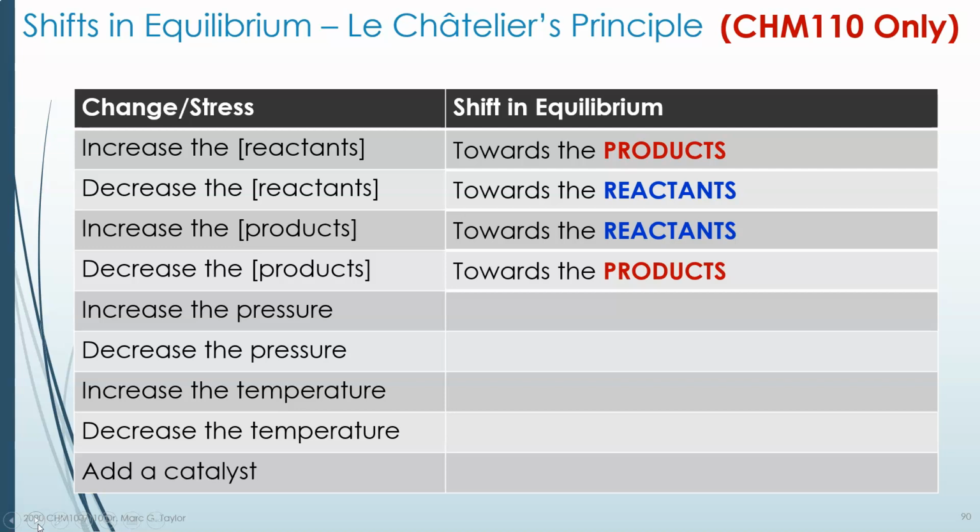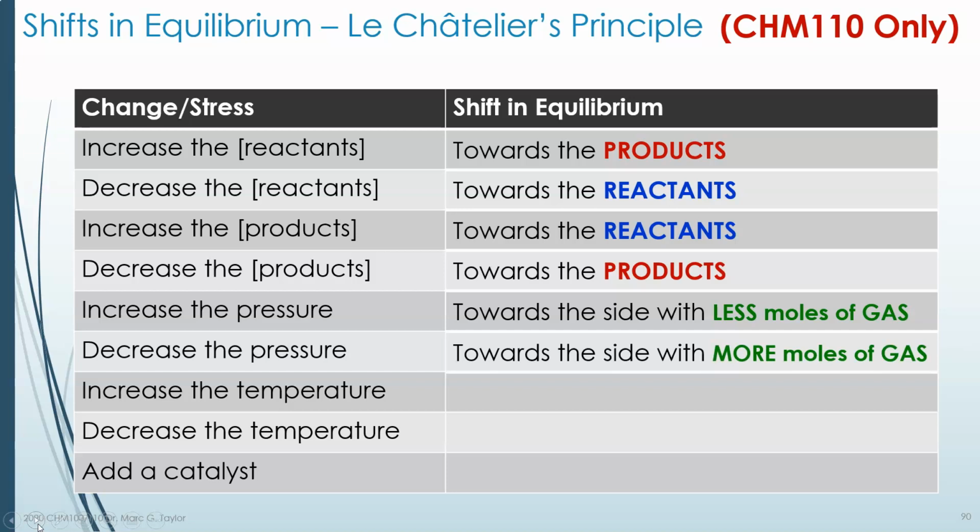In other words, these rules only count if we're talking about gases and aqueous solutions. They will not count if it's a pure solid or a pure liquid. They will have no effect. Increasing pressure and decreasing volume will always favor the side with less gas, less moles of gas. Likewise, decreasing pressure will make it easier to have the side with more moles of gas.